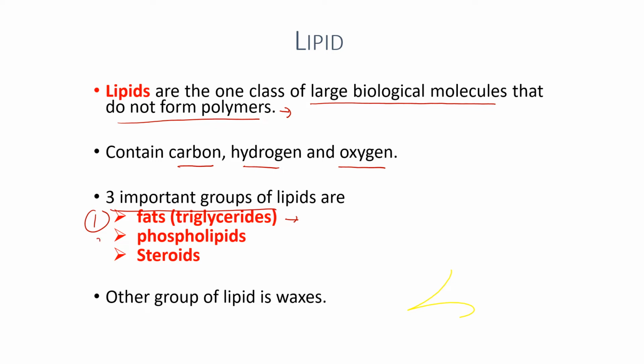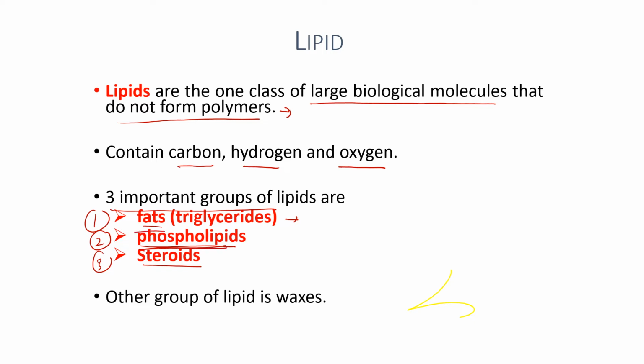And then second is phospholipids. Phospholipids, as you know, are the major component of plasma membranes or membranes of organelles. And then the third one is steroids. The structure of steroid is a little bit different from the structure of fat and phospholipids, where the steroid consists of four fused rings.